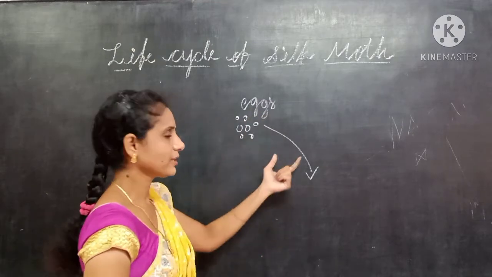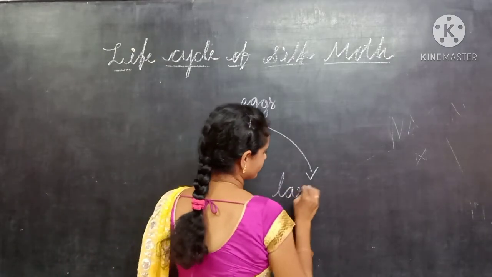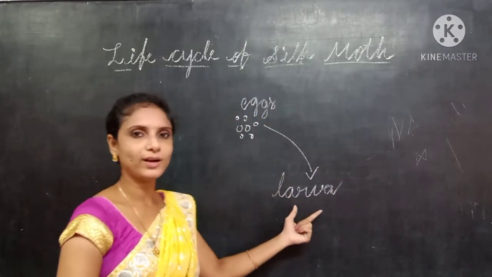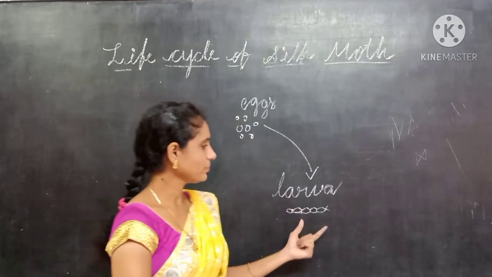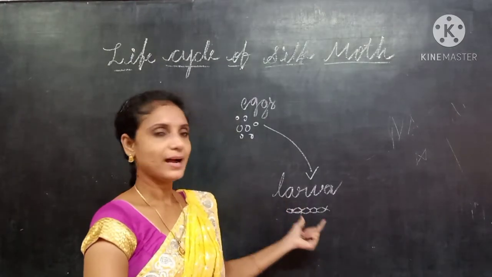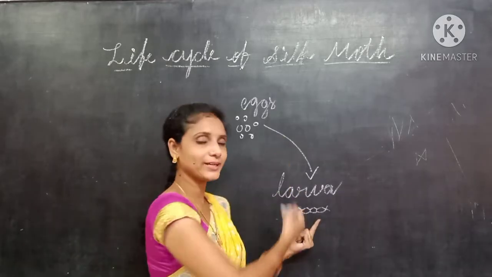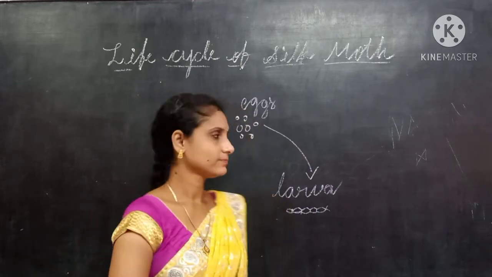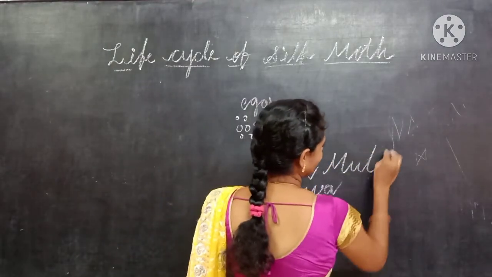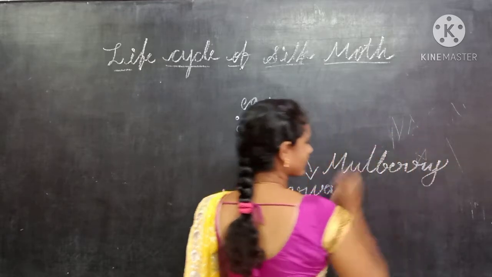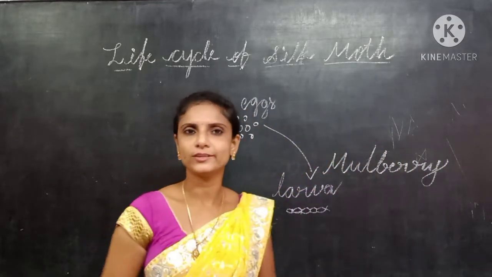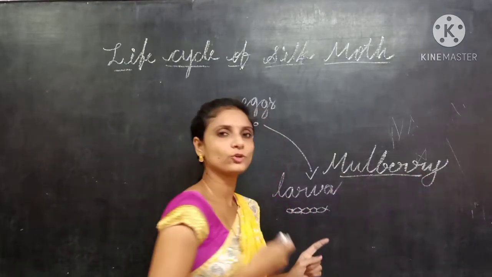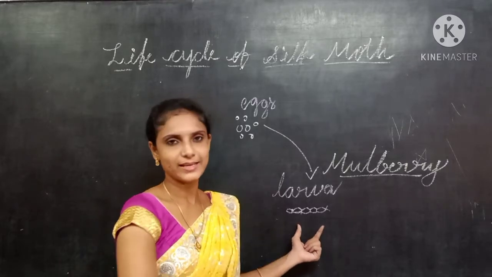After hatching, the larva comes out. The young one that comes out from the egg is called a larva, or caterpillar. It is very small, so it feeds on mulberry leaves day and night, and it grows and becomes big in size.